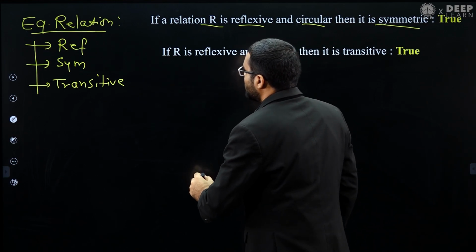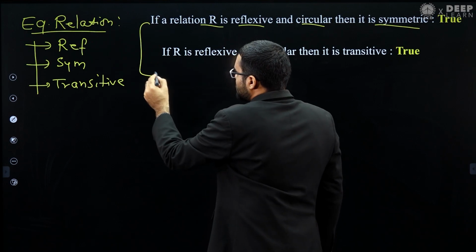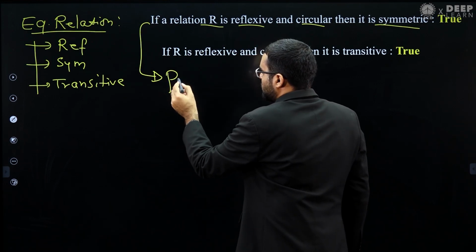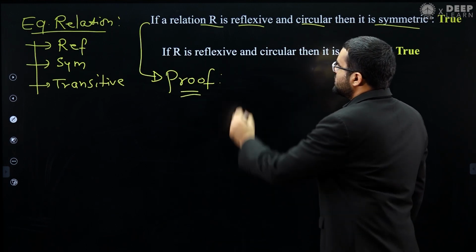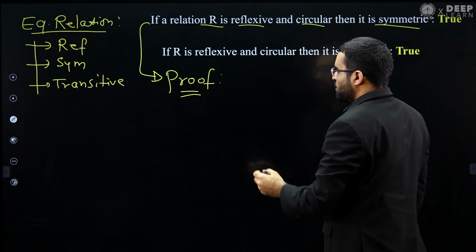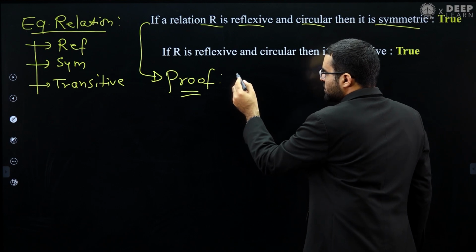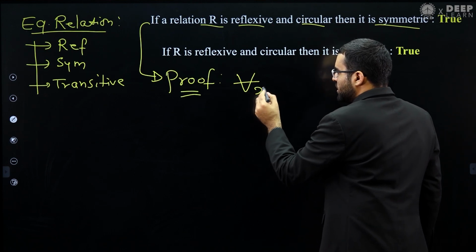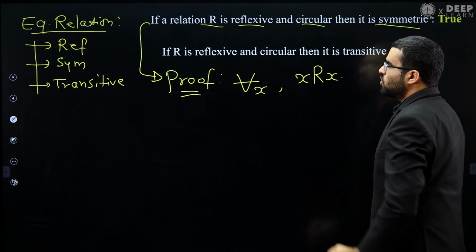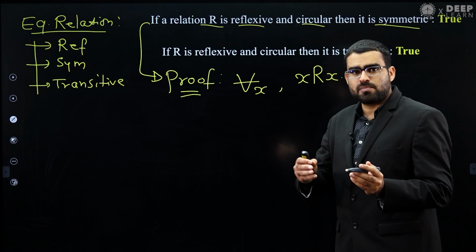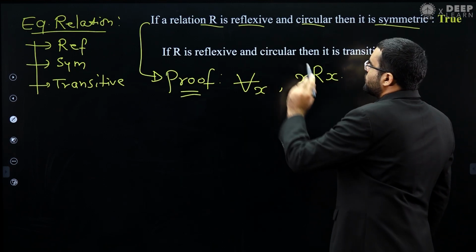So how can we prove it, okay? So first let me solve this statement 1. So the proof of this statement 1. Let's see. What is the proof? He is saying that the relation is already reflexive. Reflexive means for every element x, we can say that x is related to x. This is the meaning of reflexive relation, means every element is related to itself. This is the definition of reflexive relation.